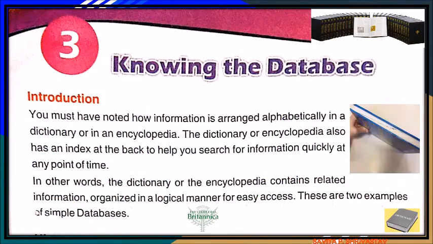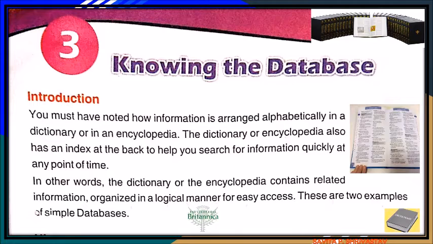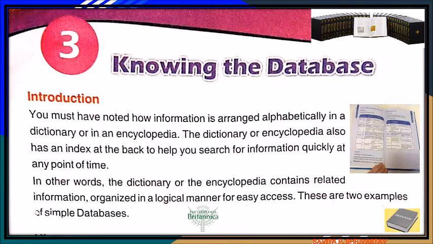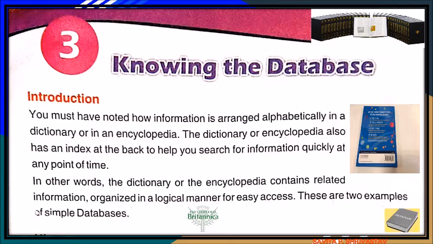So let us start with Chapter 3, Knowing the Database. Introduction part. You must have noted how information is arranged alphabetically in a dictionary or in an encyclopedia. The dictionary or encyclopedia also has an index at the back to help you search for information quickly at any point of time. In other words, the dictionary or the encyclopedia contains related information organized in a logical manner for easy access. So these are two examples of simple databases.